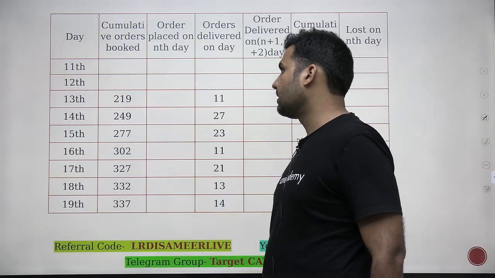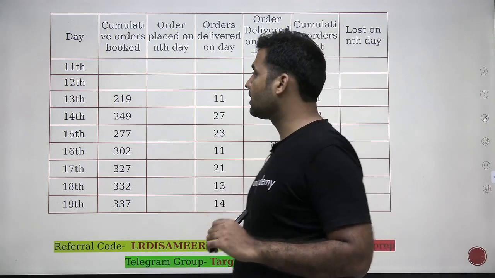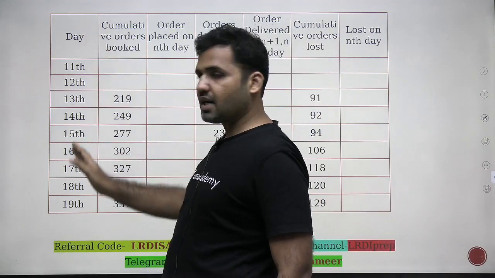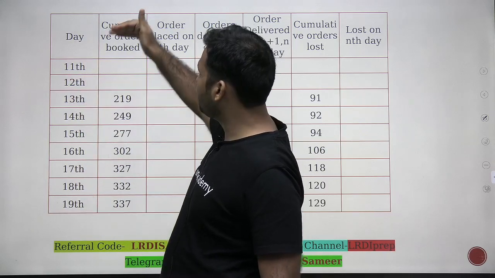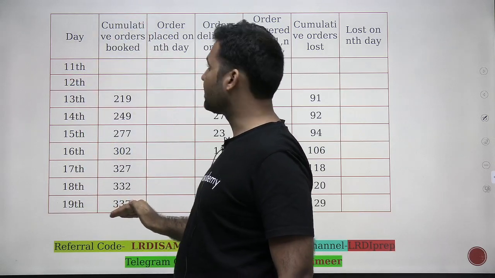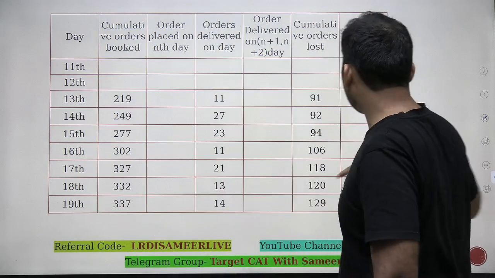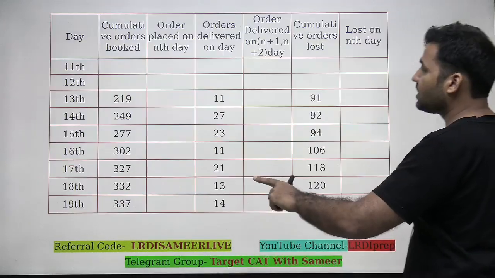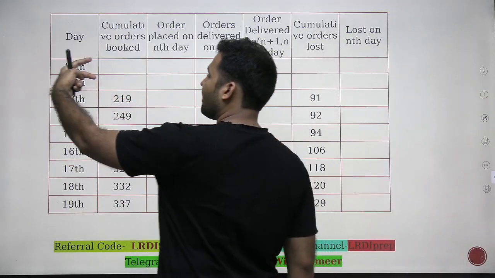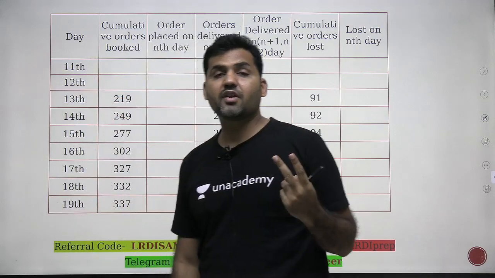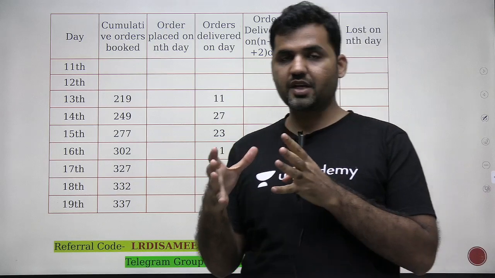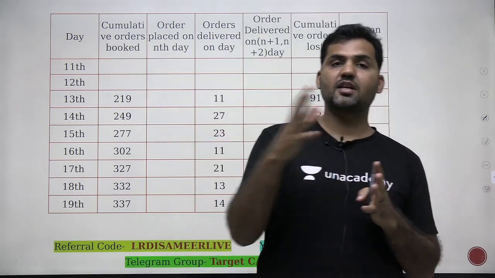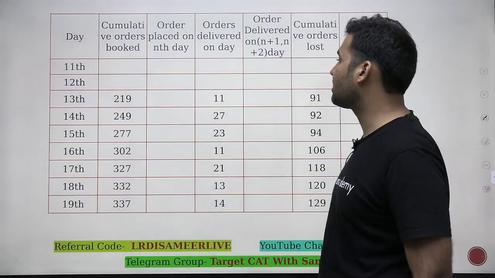Now this is the table that you have to make to solve the whole set. Write down the name of the day, the date of the days, and then cumulative orders booked as per the given table. These are the values that I have taken from this table as it is. I'm just adding 2 more days here, 11th and 12th, because I have information regarding 11th and 12th. How many orders placed on 11th are taking 2 days? How many orders placed on 12th are taking 2 days? So you need to make this column.